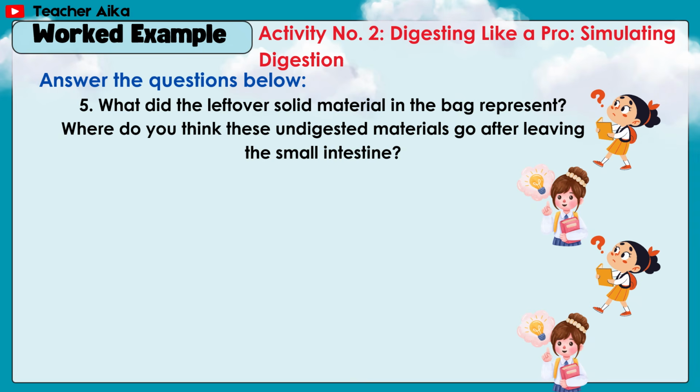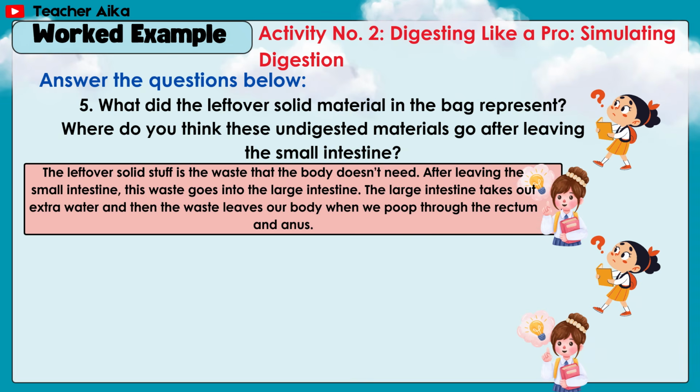Number 5, what did the leftover solid material in the bag represent? Where do you think these undigested materials go after leaving the small intestine? Answer, the leftover solid stuff is the waste that the body doesn't need. After leaving the small intestine, this waste goes into the large intestine. The large intestine takes out extra water and then the waste leaves our body when we poop through the rectum and anus.